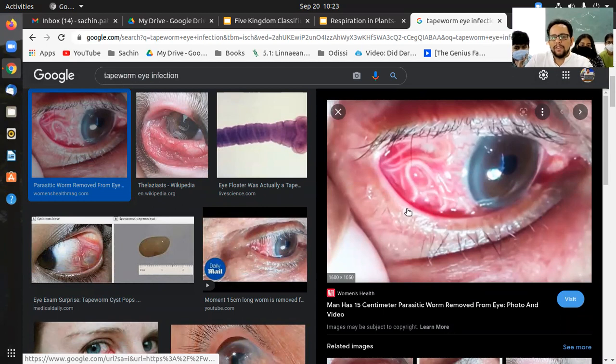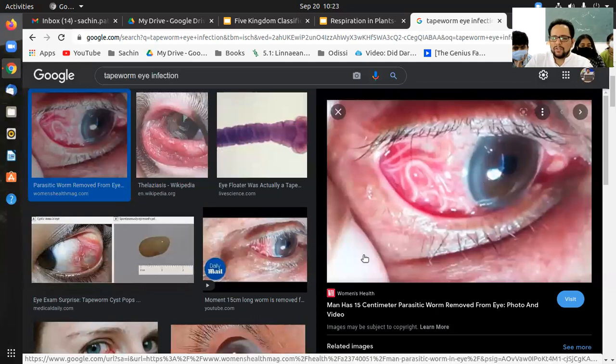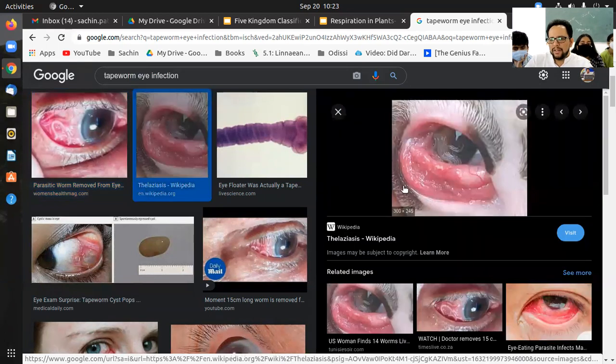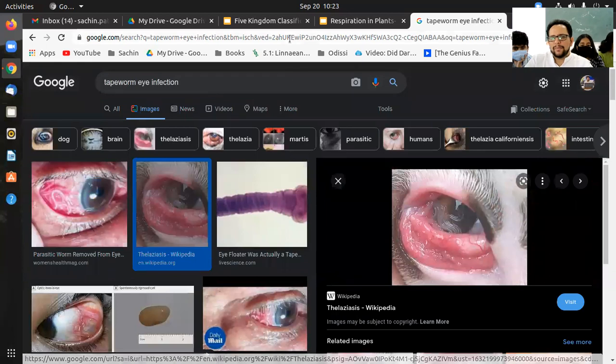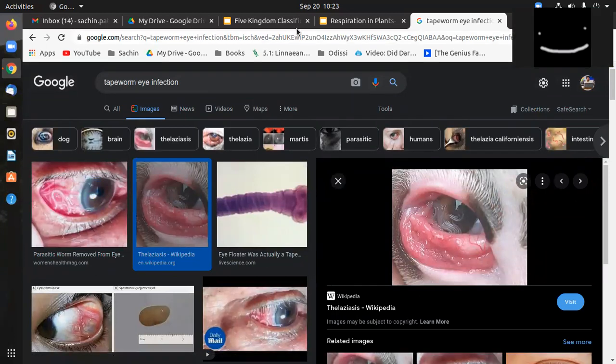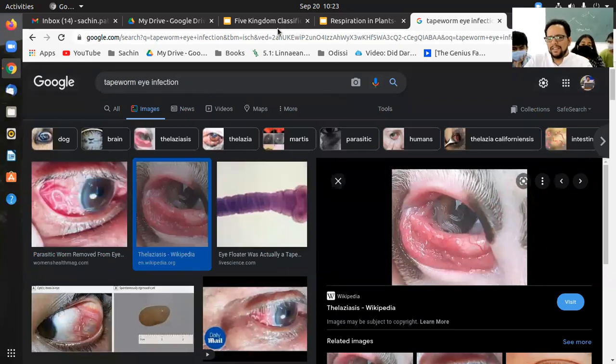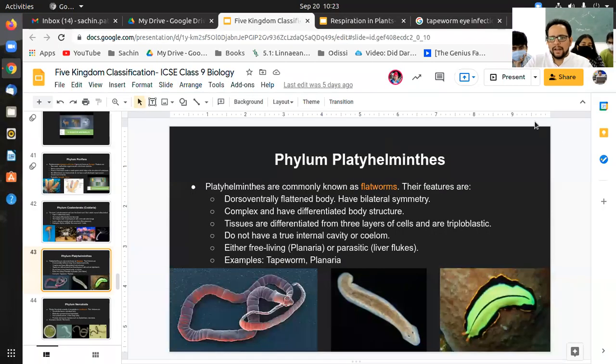So this will cause blurred vision within an individual, and if it spreads more, it can even cause bursting of the tissue within the eyes. It's a very disturbing photo. I'd seen a video where they were taking it out. Yeah, that video is there as well.